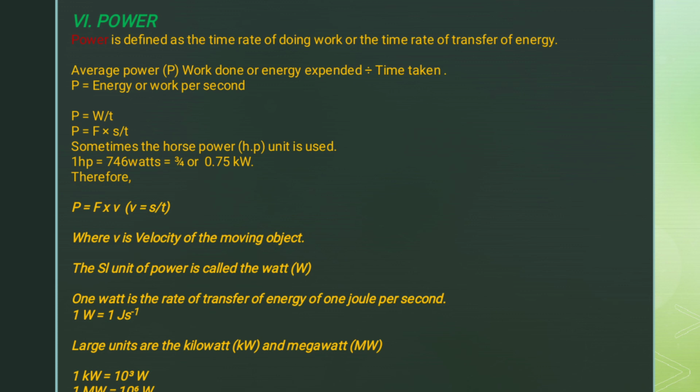The SI unit of power is called the watt, and the symbol for the watt is W in capital letter. 1 watt is defined as the rate of transfer of energy of 1 joule per second. So 1 watt is equal to 1 joule per second. We have other larger units of the watt, which are the kilowatt and the megawatt. So 1 kilowatt is 1000 watts and 1 megawatt is 1 million watts.